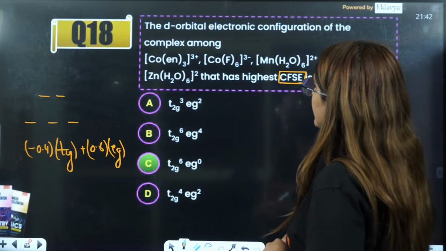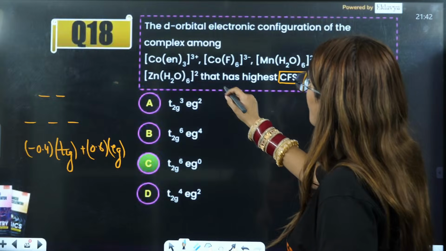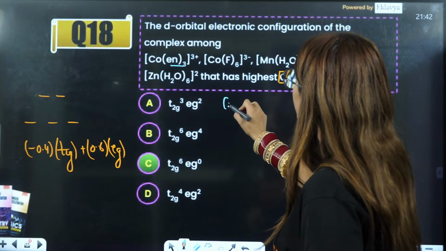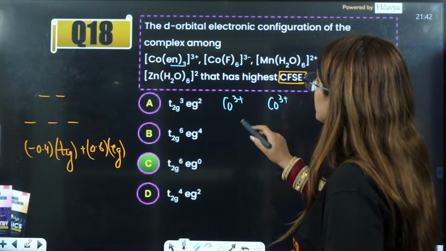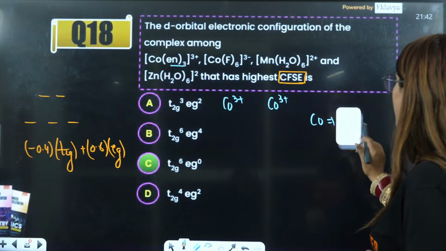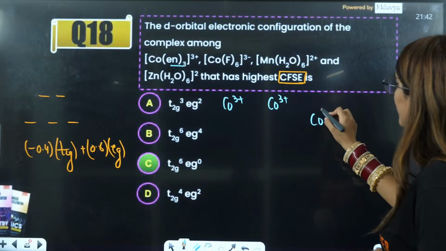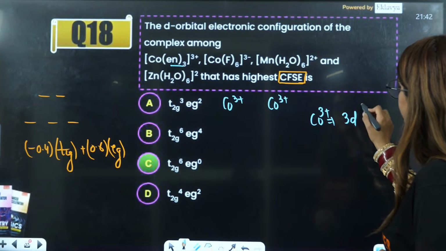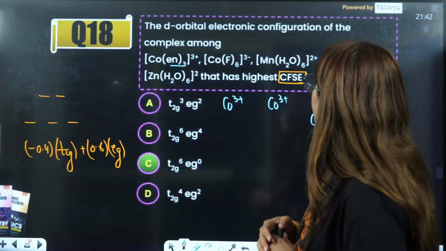So what you will see now, firstly, this is cobalt 3 positive, and this is also cobalt 3 positive. Both are cobalt 3 positive. Cobalt means 27, that is 4s2 3d7. Cobalt 3 positive is 3d6. Now you have to see whether this has a weak field ligand or a strong field ligand.